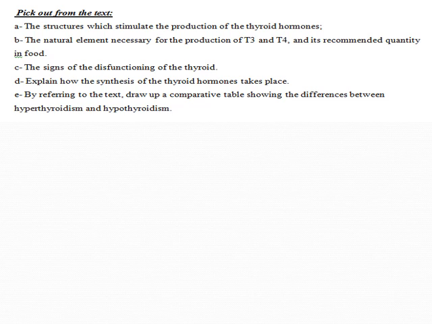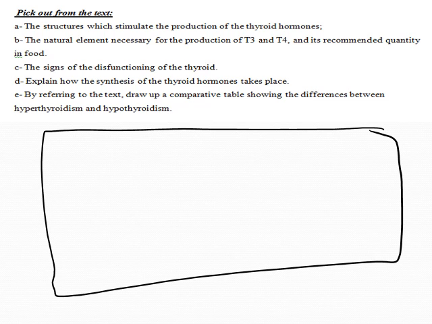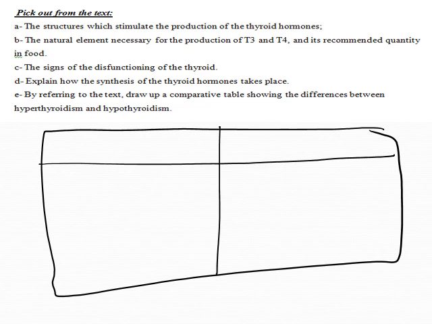So as we said, the structures are the pituitary gland and hypothalamus. Natural element, iodine, 100 microgram per day. Signs of dysfunctioning, as we said, are repercussions in the organism: intensive fatigue, changes in mood, weight gain or loss, and also cardiac and muscular troubles. Draw a comparative table between hyperthyroidism and hypothyroidism. You can draw a table using a pencil, for sure, and a ruler at your exam.